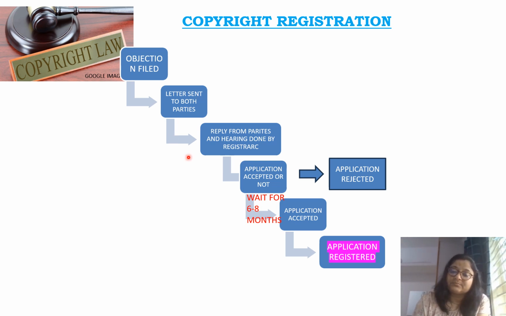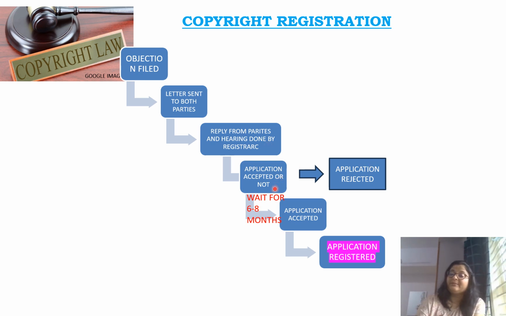Then the registrar will get replies from both parties, and if it is not cleared only through the replies, then there will be a hearing by the registrar, and in the hearing both parties will be there. Here it will be decided by the registrar whether the application will be accepted or not. If the applicant is not able to satisfy the registrar with his replies, then the application will be rejected.